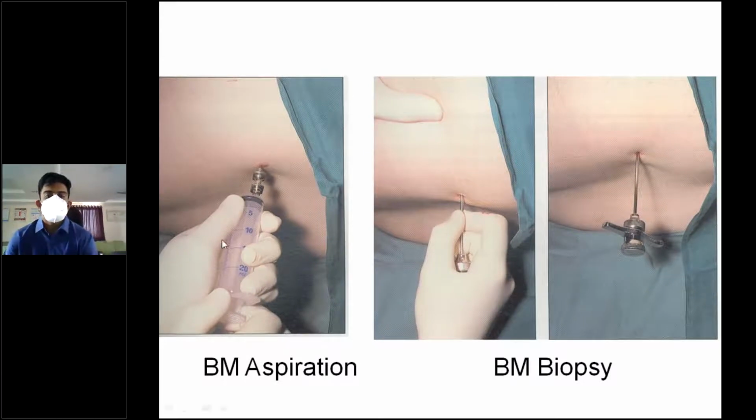Here you can see a picture that shows bone marrow aspiration done using a bone marrow aspiration needle along with a syringe. This is a bone marrow biopsy. You can either do it here at the iliac crest or you can do it over the sternum. Bone marrow biopsy is particularly painful, so you have to use caution while doing it, and also you have to give local anesthesia.